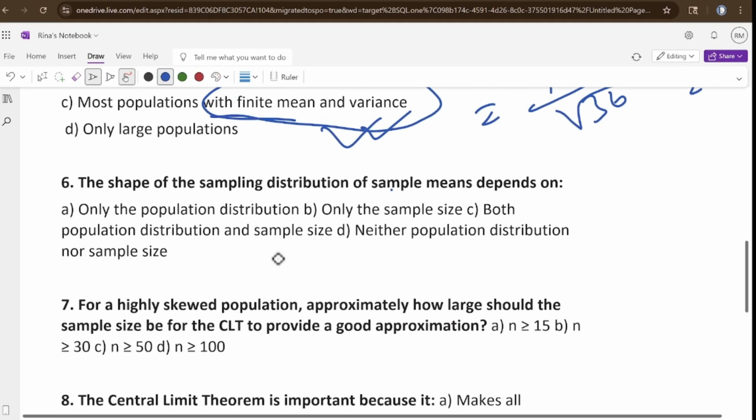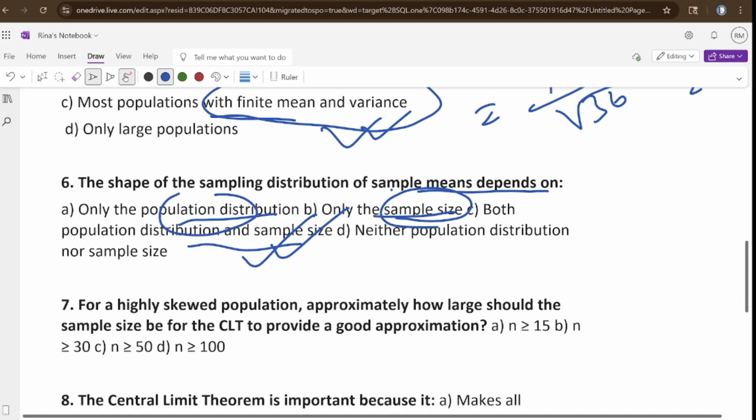The shape of sampling distribution of sample means depends on what? Only on the population distribution. Only the sample size. Both the population distribution and the sample size, exactly, both. Sample size also matters and population distribution also considered.